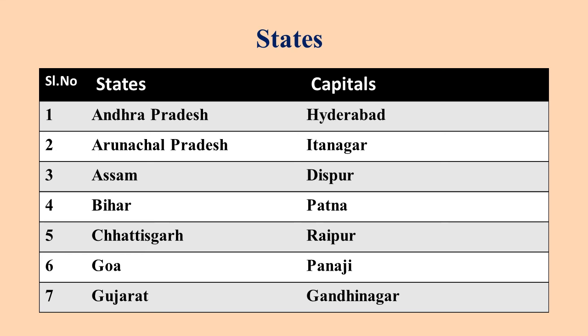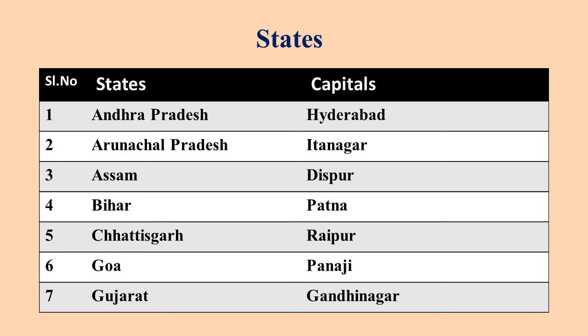We have seen in the national capital, that is Delhi, the president, prime minister, and ministers of the central government live. And in the state capital, the governor, the chief minister, other ministers, and senior officers live. Let us see the names of Indian states and their capitals.